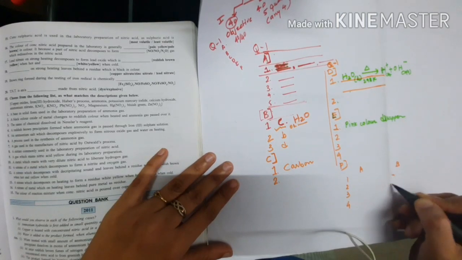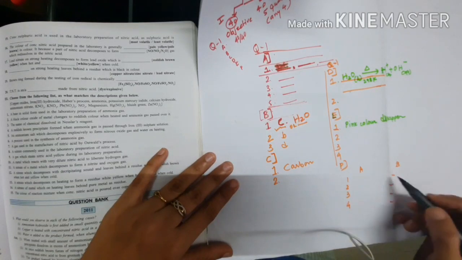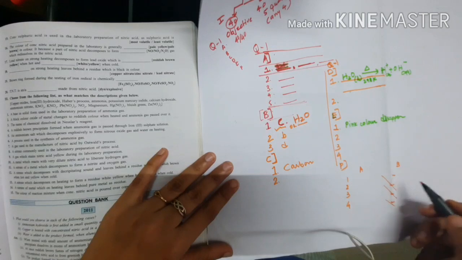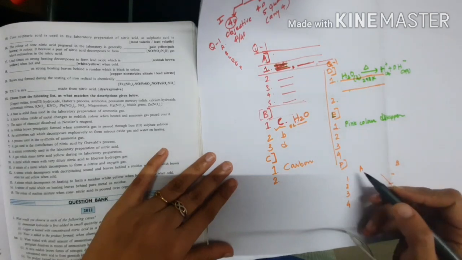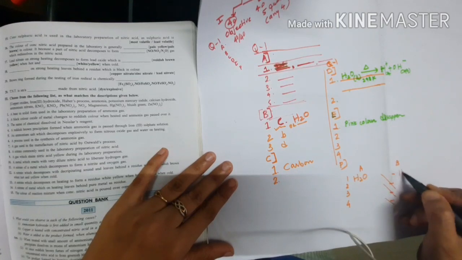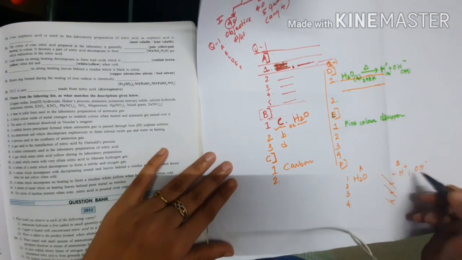Don't do all this, only the right answer. Suppose for H2O the answer may be H plus or OH minus, so only the right answer you write in front of it.